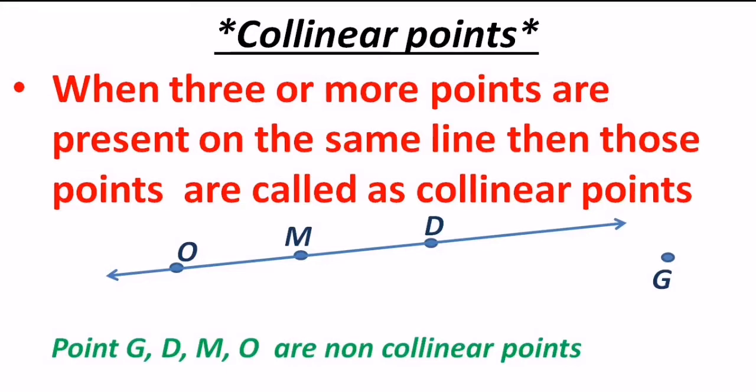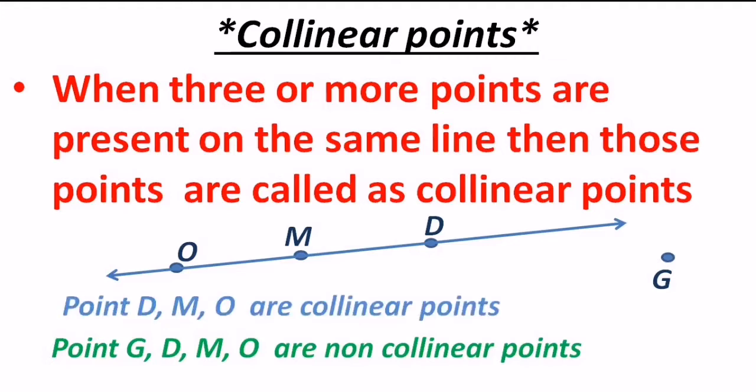But in the same diagram, if you observe points O, M, D, they are collinear points. So it depends upon what group you are choosing, boys and girls. If you include G in the group, then of course they are non-collinear, and if you do not include G and you just mention O, M, D, then of course they are collinear points. I mean to say OMG means oh my god.